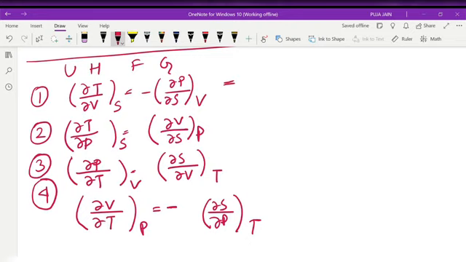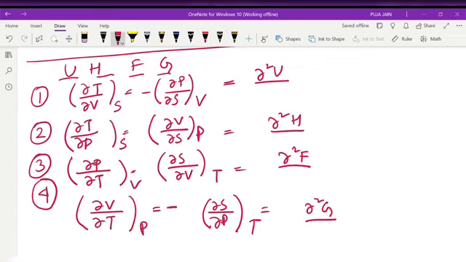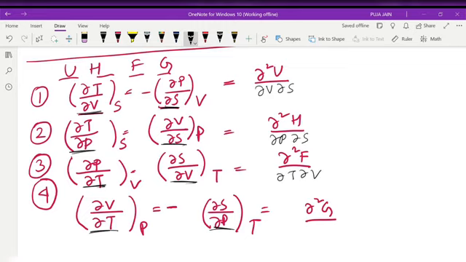Now U first, second H, then F, then G. So del square U, del square H, del square F and del square G. What will be the denominator? This will be our denominator. See, this is our second order partial derivative. So this one will be what? Del V, del S. Del P, del S. Del T, del V, del T, del P.